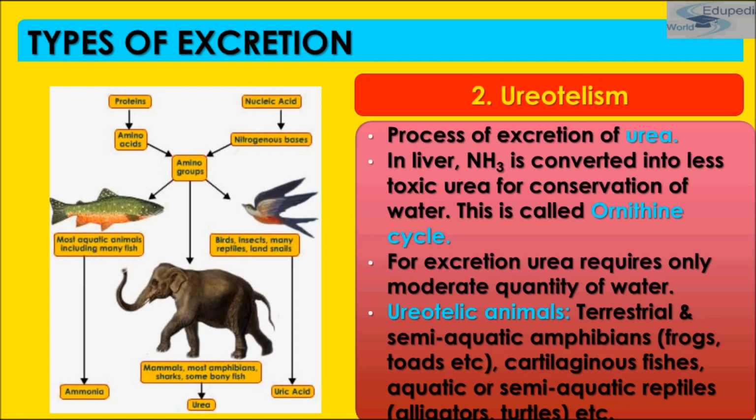A moderate quantity of water is required for the elimination of urea. The animals are called ureotelic. For example, earthworm and some others are both ammonotelic as well as ureotelic. And marine fishes such as elasmobranchs, which are cartilaginous fishes, and some of the turtles, alligators, and mammals are all ureotelic in nature.